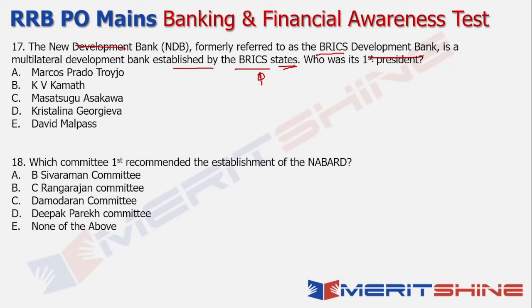Interestingly, the first president happened to be an Indian. So Mr. K.V. Kamath was the first president. Now Marcos Prado Troyjo is the current president of the New Development Bank. Now Masatsugu Asakawa is the current president of Asian Development Bank. Then Kristalina Georgieva is the current chief of the IMF, and David R. Malpass is the current head of the World Bank, right?